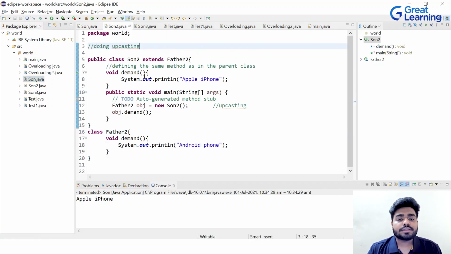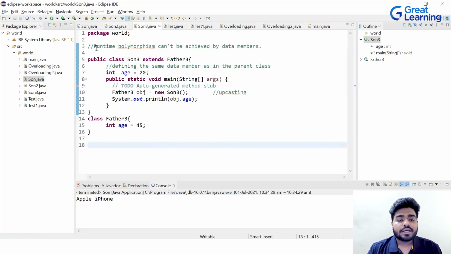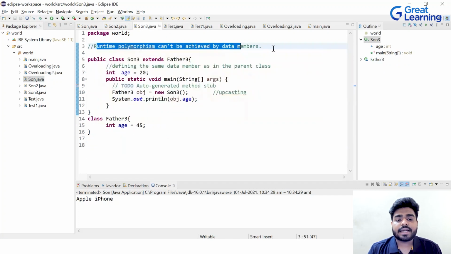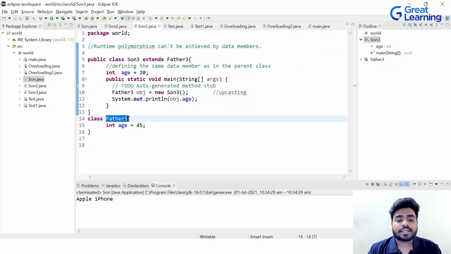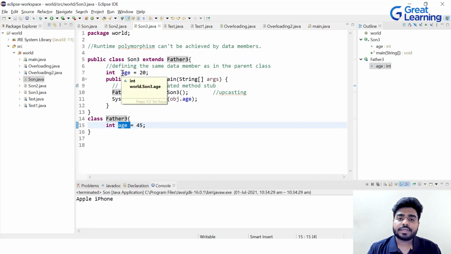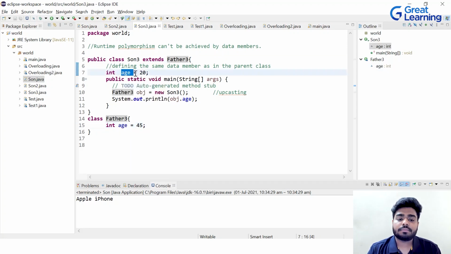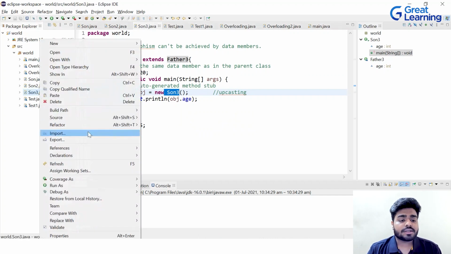Now, if you look at this particular example, runtime polymorphism can't be achieved by data members. Now see what I've done. I have two classes, father and son, right? And there is no method. There is only one data member, which is age. For father also the same data member and for son also the same data member. The values are just different, right? Now, we have created an object of son and we are printing obj.age. Now you can see what will happen. Let's see the result of this.